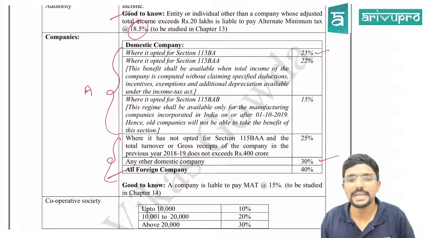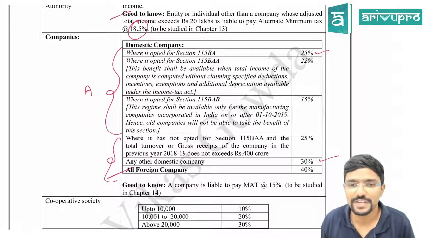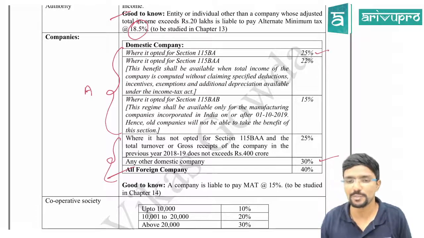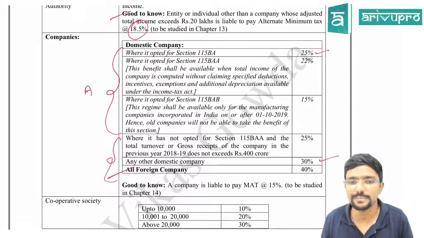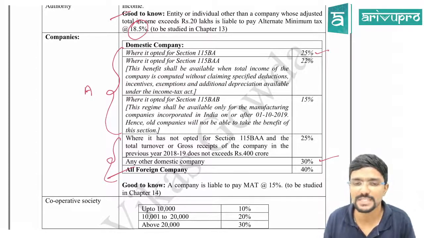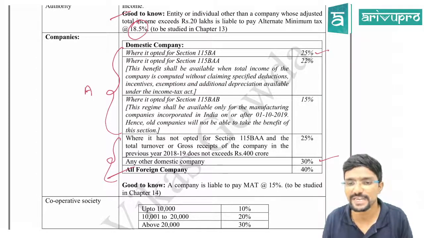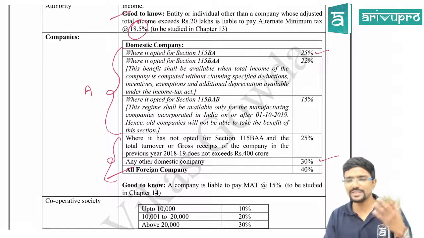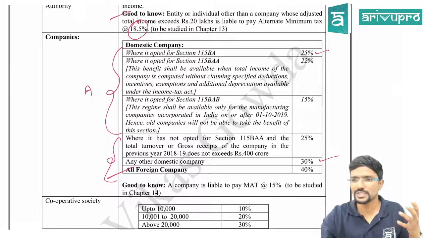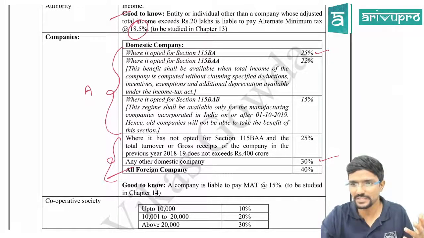Where it has opted for section 115BAA, that is 22%. Sir, who can opt for it? I have just given it in the bracket. This benefit shall be available when the total income of a company is computed without claiming any specified deductions, incentives, exemptions and additional depreciation available under the Income Tax Act. So when this, one second, let me finish.